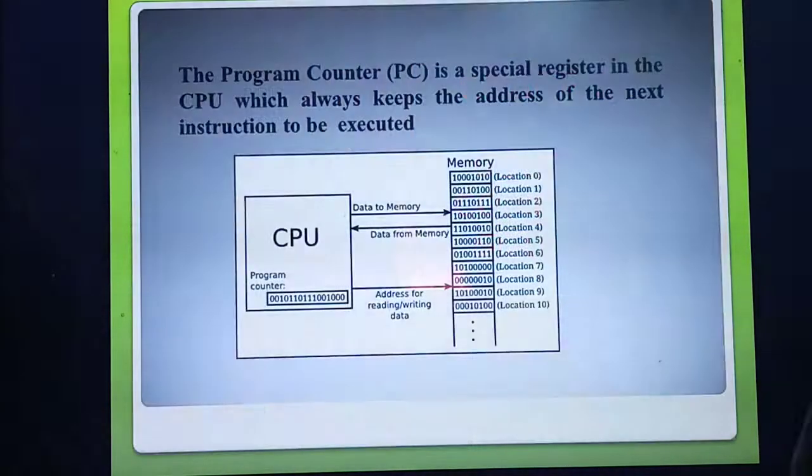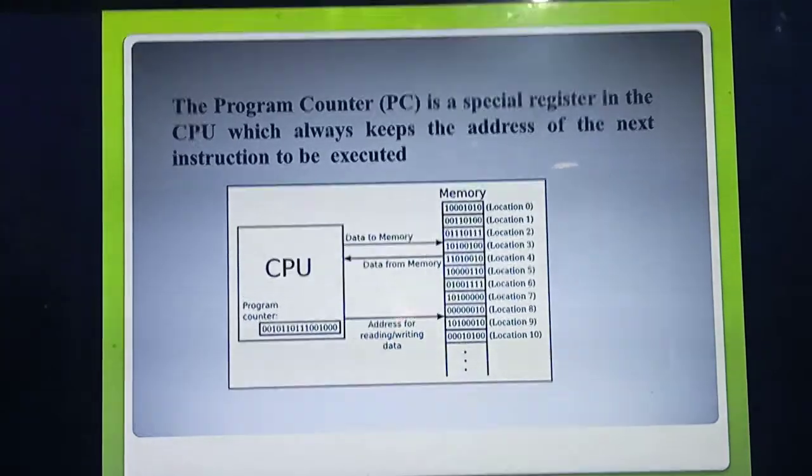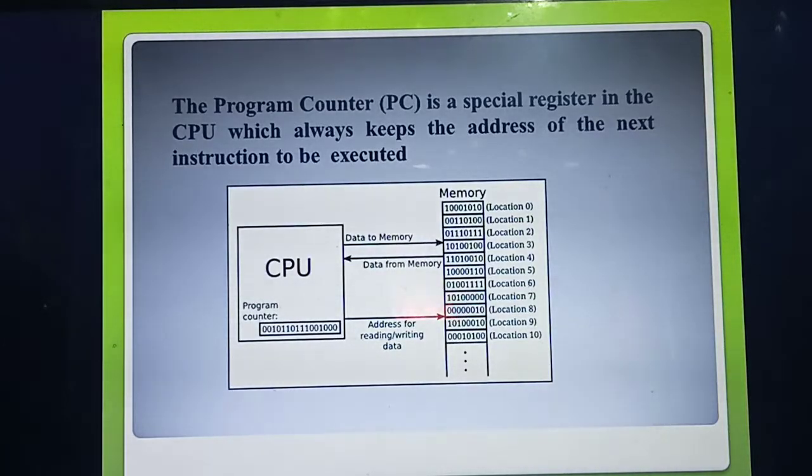Today I am taking the class once more about the program counter. What do you mean by program counter? Very important 2-mark question, an expected question. The program counter is a special kind of register. Inside the CPU, the major component is the microprocessor, and inside the microprocessor, one important component is the program counter.